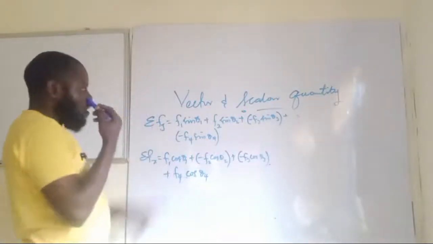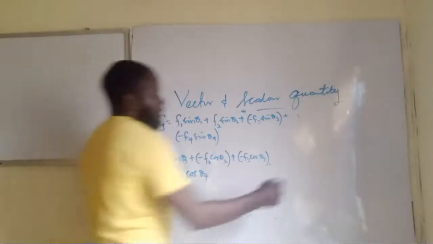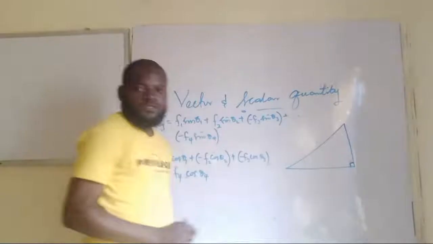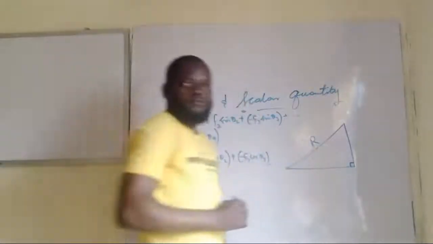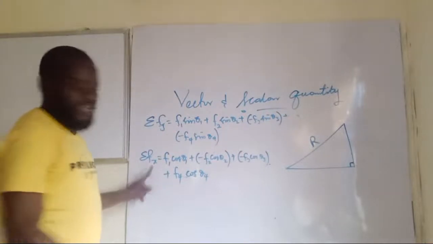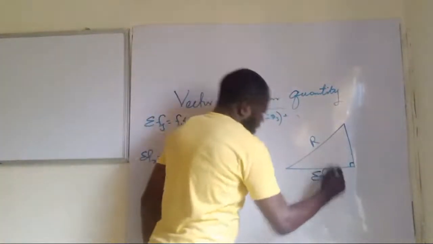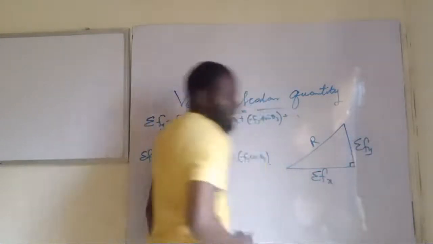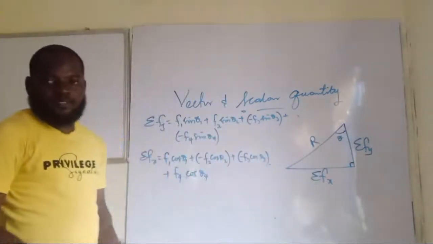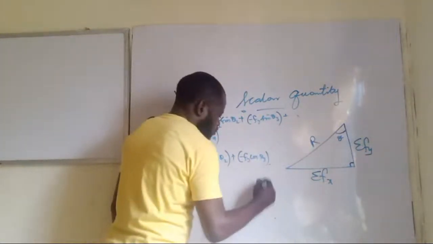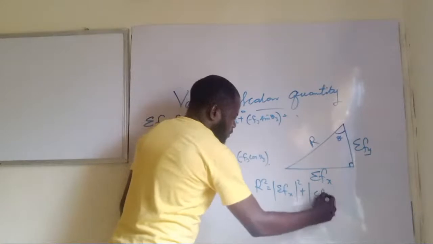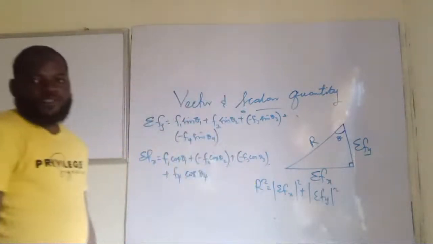So, for the whole of the vector, you now draw a right-angle triangle just like this. Then, the resultant is this. So this horizontal component, the resultant that you have here, which is the summation of Fx, you put it here. And the resultant that you have here, which is the summation of what? Fy. So you have here to be your theta. Then you can now use Pythagoras theorem. You therefore have R squared equals summation of Fx squared plus summation of Fy squared. Are you seeing this now?